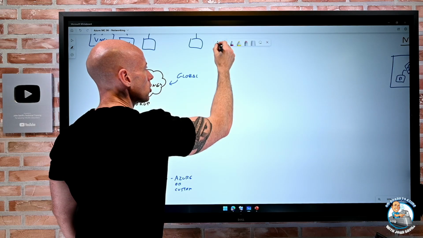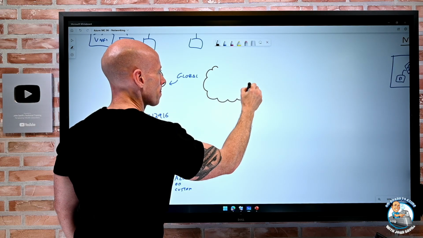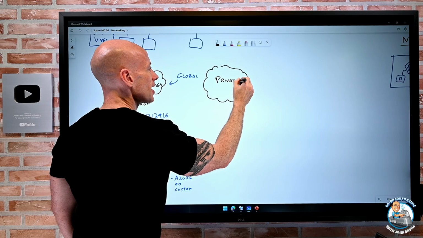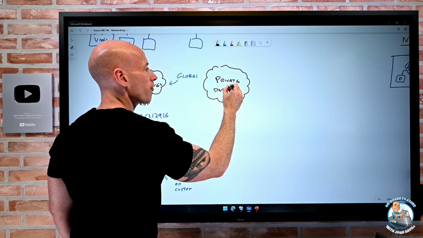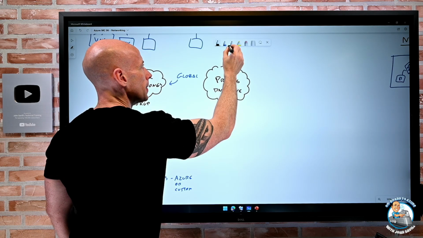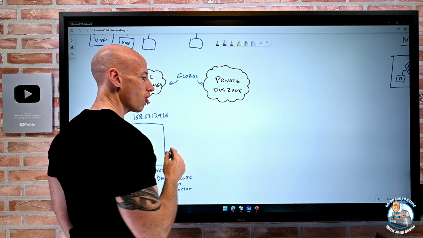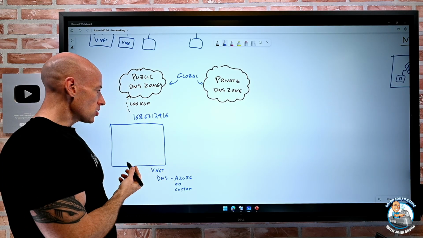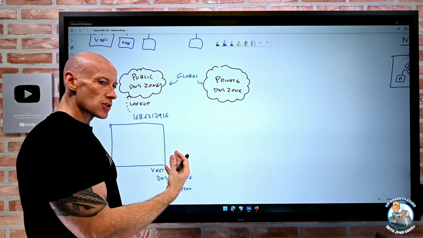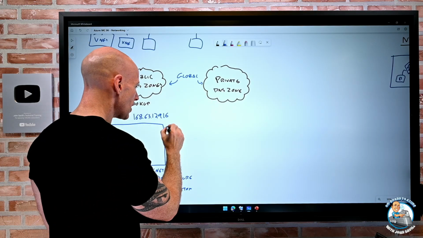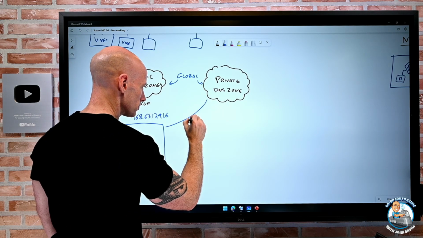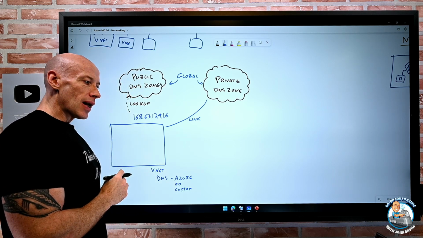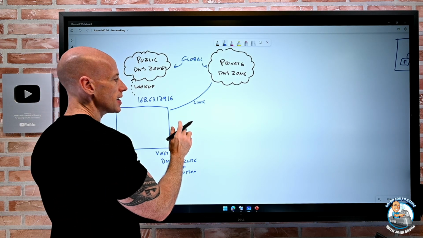Then we also have the concept of private. I have some zone that's going to have records in it that I don't want to resolve from the internet. I just want them to be resolvable from one or more virtual networks. And so what I can do is create these private zones, and then I link it to a virtual network.